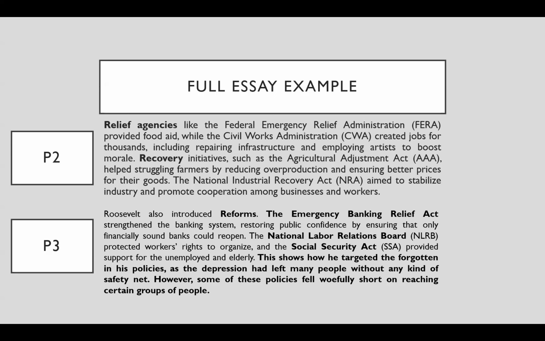And then in the first two paragraphs, I do explain how he's trying to help the forgotten people with food aid, with creating jobs, employing artists, to help the struggling farmers, to stabilize industry for the workers, to make sure that the banks are going to protect people and they're not going to have to run to the bank, withdraw all their money, and then run away. Protecting the workers so that they can join a union, supporting the unemployed, supporting the elderly.